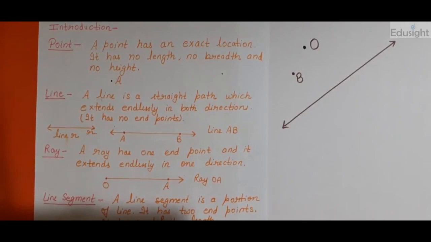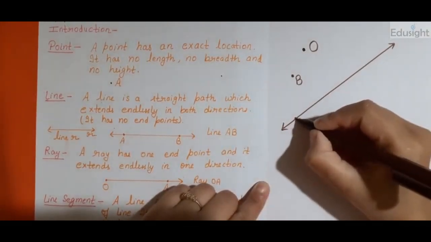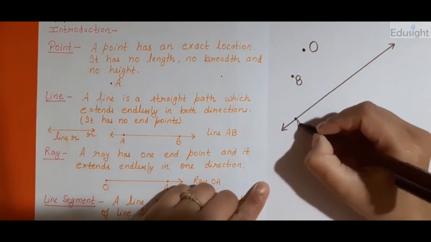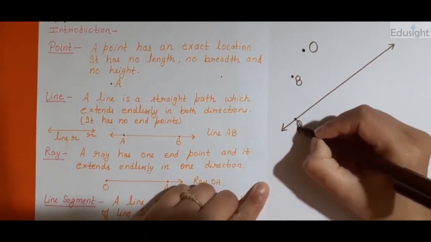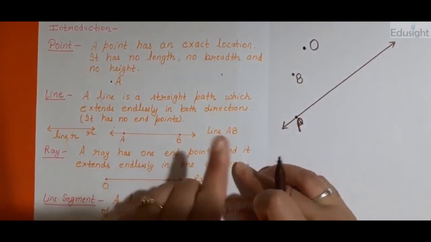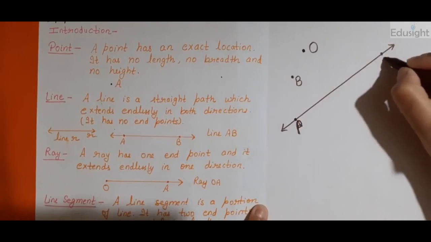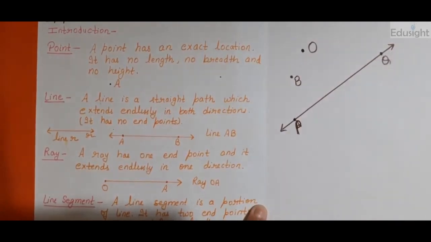Two methods are there. I am explaining both. First of all, first method is by points. 2 points. 1 point at the left end. Suppose I am taking here point P and here point Q. Right?